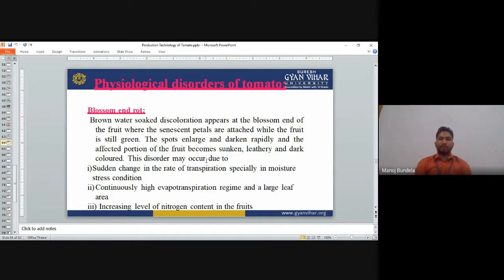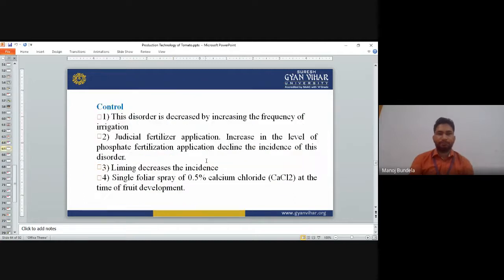Soft discoloration appears at the blossom end of the fruit; these are the symptoms by which you can identify blossom end rot.